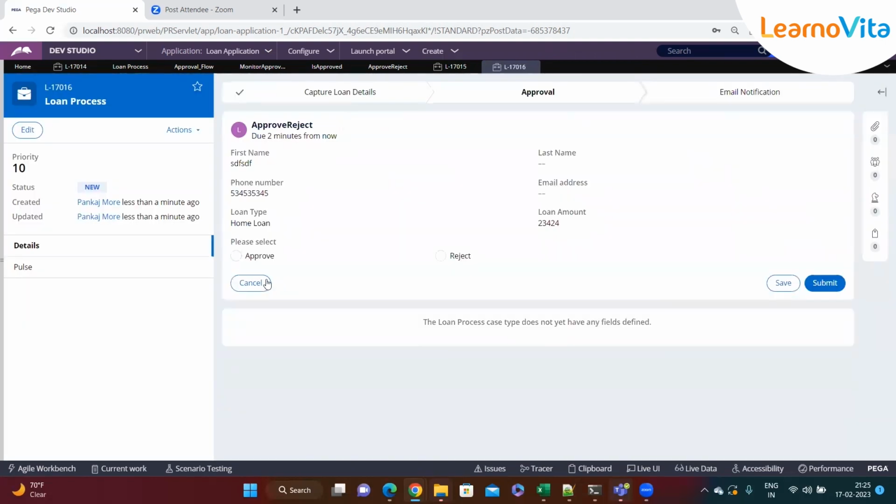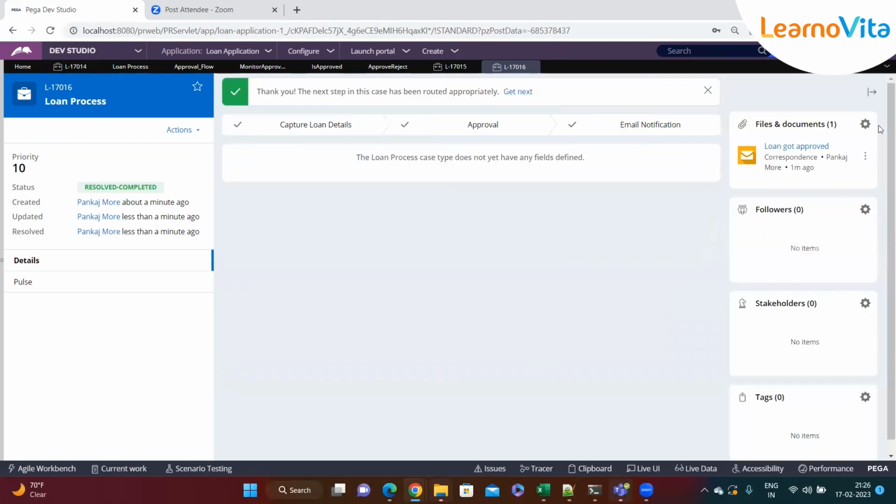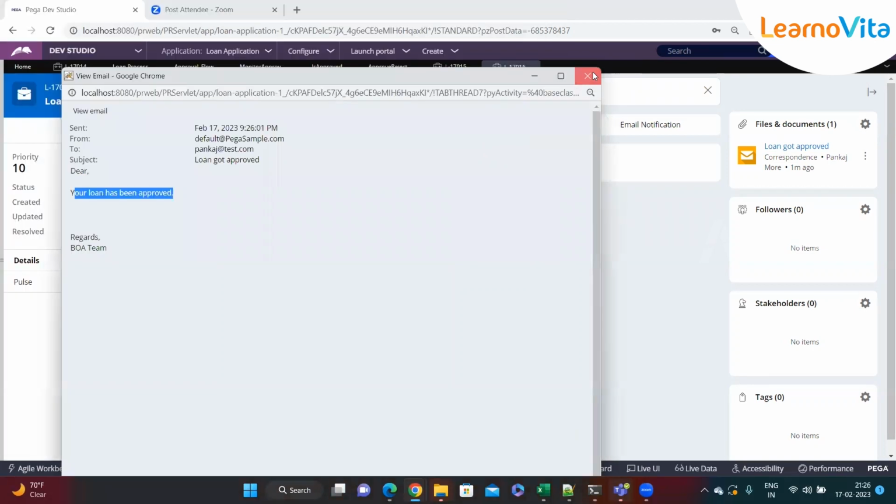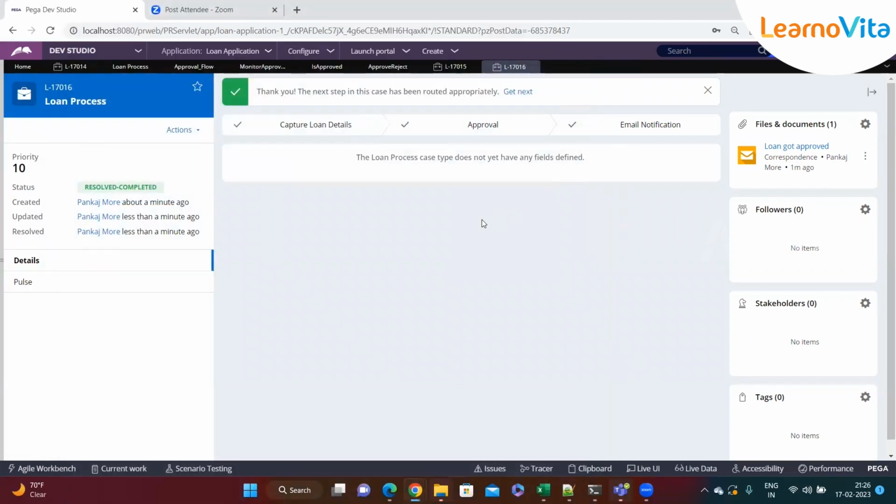Okay, and this time the loan representative has approved my application, and then approve, and submit. And then we can see that the result is completed. And this time we got an email saying that your loan has been approved. So like that, now we have divided our process.